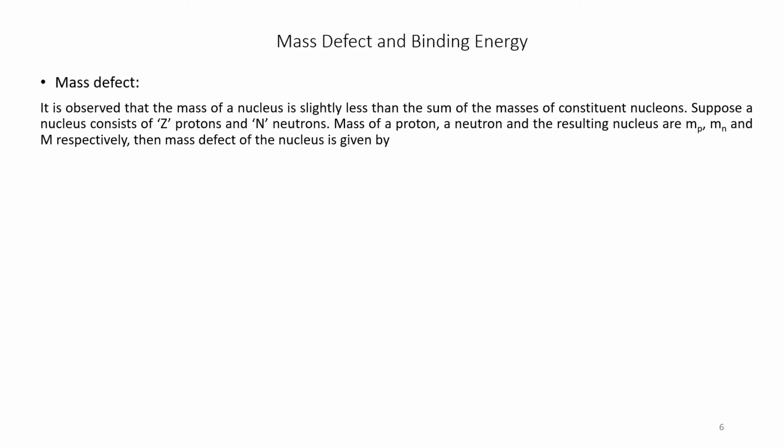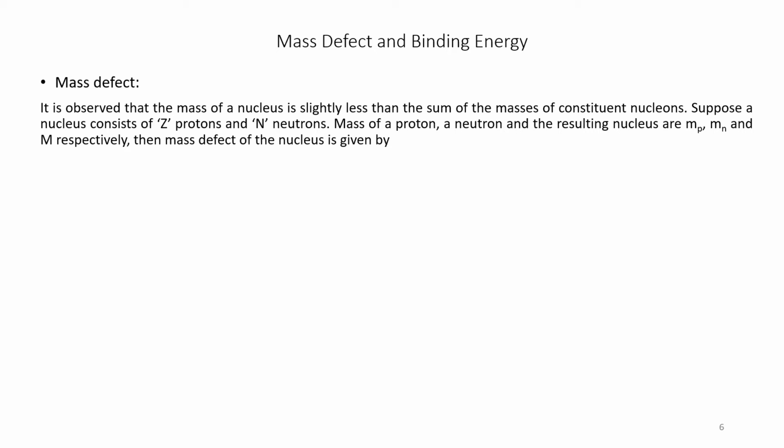Mass defect and binding energy. It is observed that the mass of a nucleus is slightly less than the sum of the masses of the constituent nucleons. Suppose a nucleus consists of Z protons and N neutrons. The masses of a proton, a neutron and the resulting nucleus are represented by Mp, Mn and M respectively.